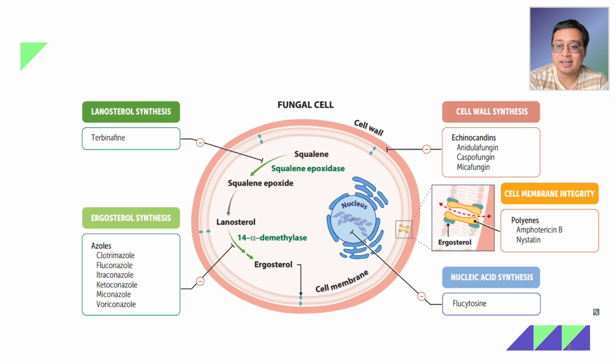May ginagaya siya na nucleic acid, which is cytosine. But missing in this slide is the microtubule disruptor. Microtubules are important for mitosis, right? For the formation of the mitotic spindle. And ang drug na yon, na wala sa slide na to, is griseofulvin. Griseofulvin. Right.